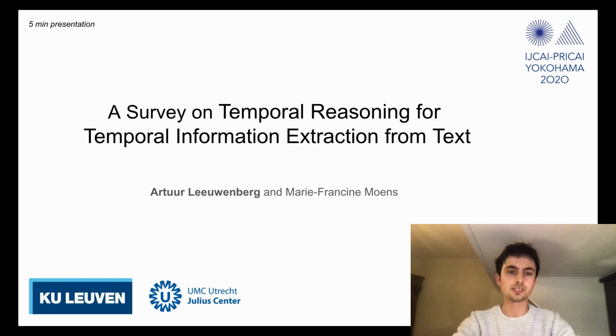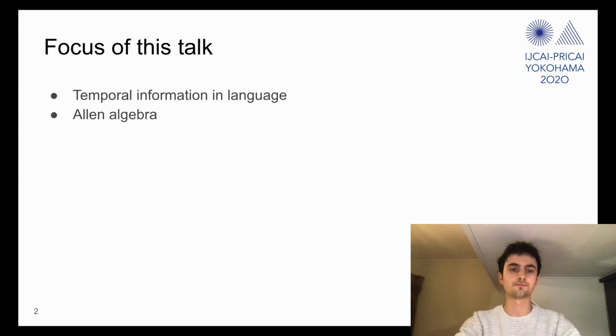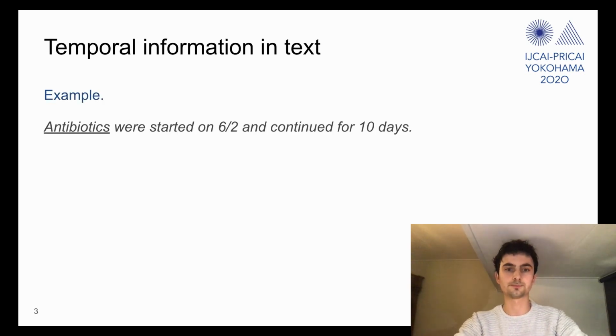And with temporal reasoning we mean combining small pieces of temporal information to obtain a more complete temporal picture of the text. In this 5-minute talk, I'll not go into detail about the results from the survey, but focus on what types of information can occur in language and the currently most used frameworks for temporal reasoning. In the 15-minute talk, I'll dive more into how temporal reasoning can be integrated into information extraction systems.